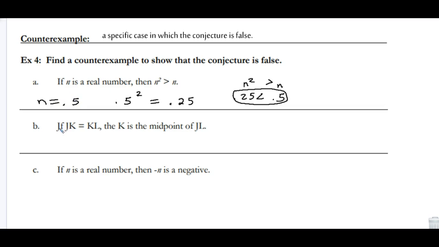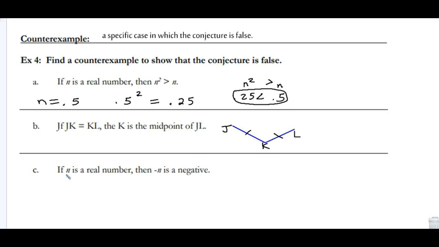Let's look at B. It says, if JK equals KL, K is the midpoint of JL. Well, that's not necessarily true. But if a segment looks like this, JK, and I have KL, and since I'm sketching, let's say this one is congruent. So I have J, K, and L. Well, they're not the midpoint, but they are congruent. So this would be a counterexample of that one.